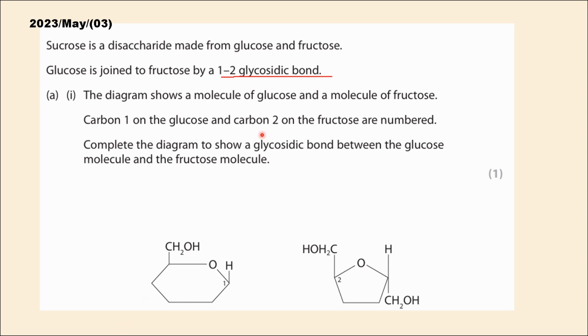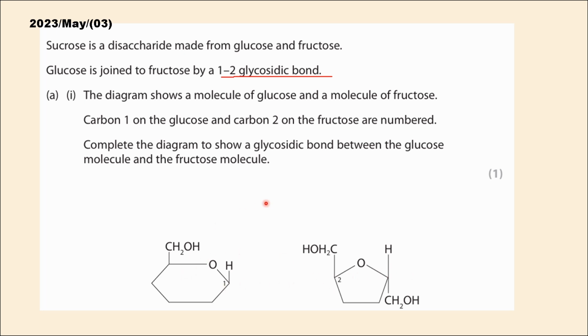The concept is straightforward. You are required to draw a bond between the first carbon of the glucose molecule and the second carbon of the fructose molecule. And the diagram clearly highlights these positions, showing the connection between the two carbons.